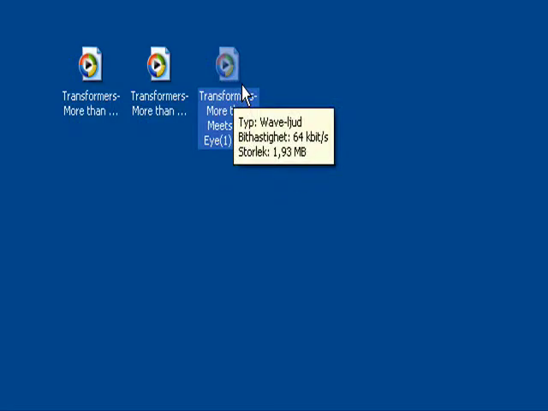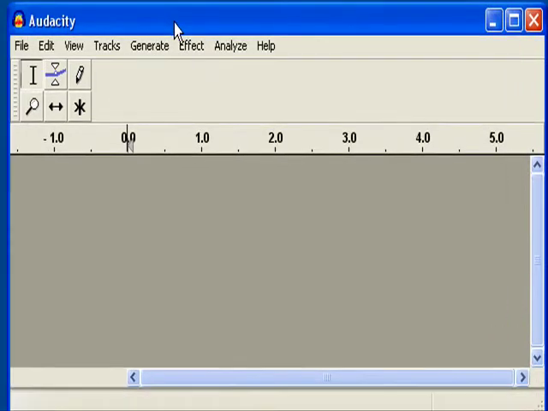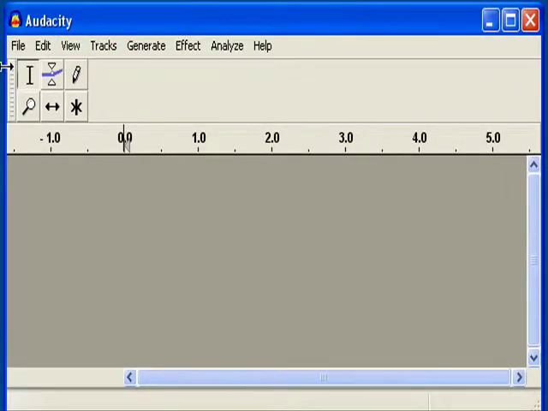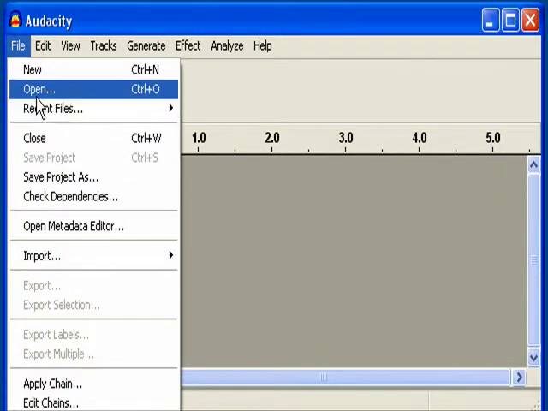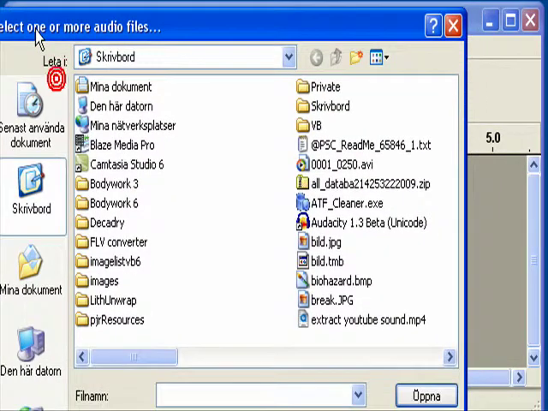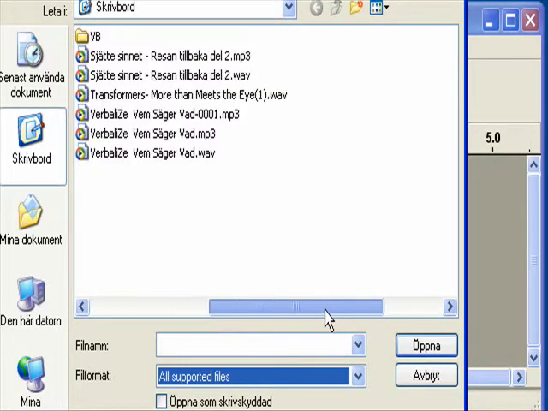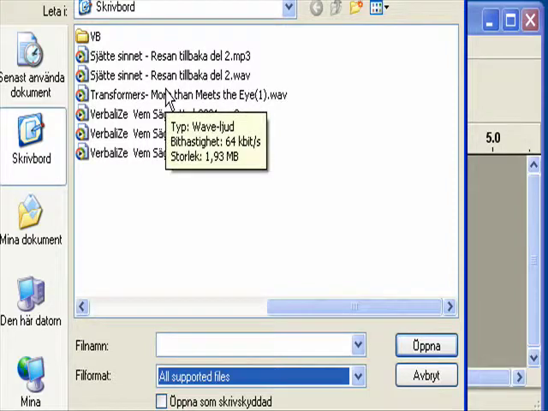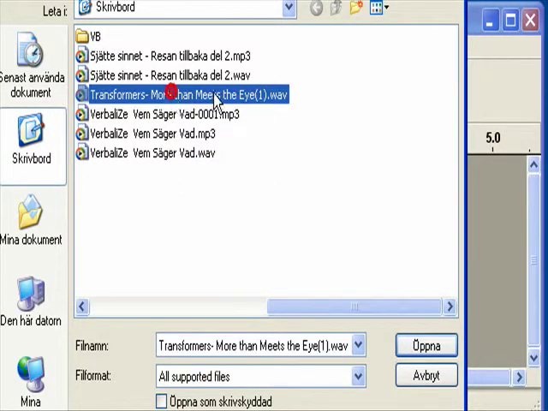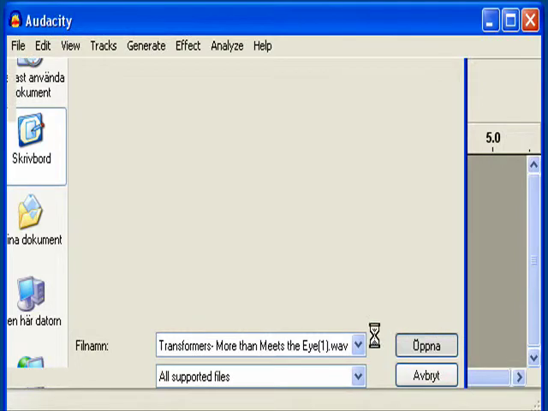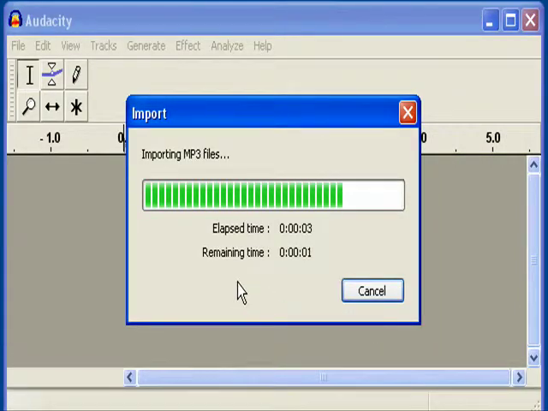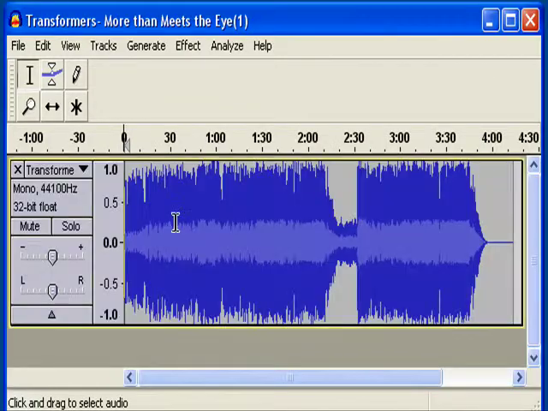And last but not least, I'm going to use Audacity to convert the WAV file into MP3. So in Audacity, I'm going to press File, Open, then change the file format to All Supported Files, a little bit fewer files. Then I'm going to choose Transformers More Than Meets the Eye WAV, Open. Then let it import the file. Press OK on that one.